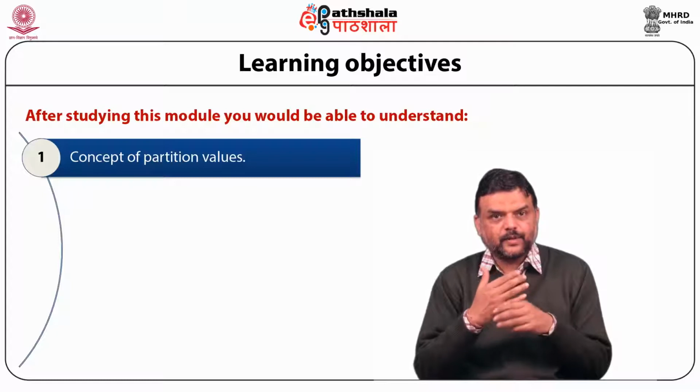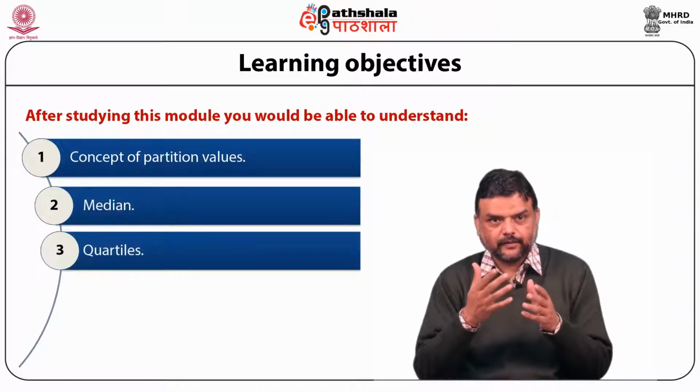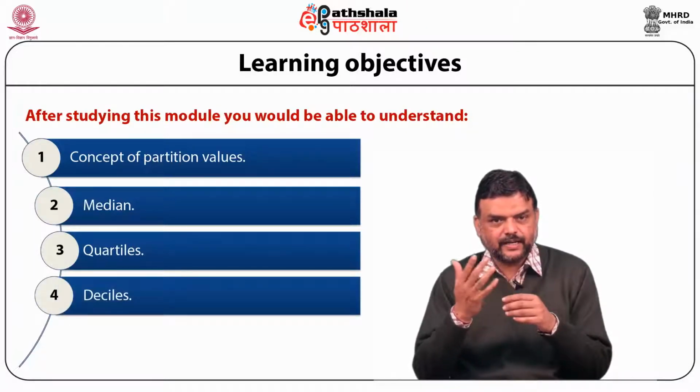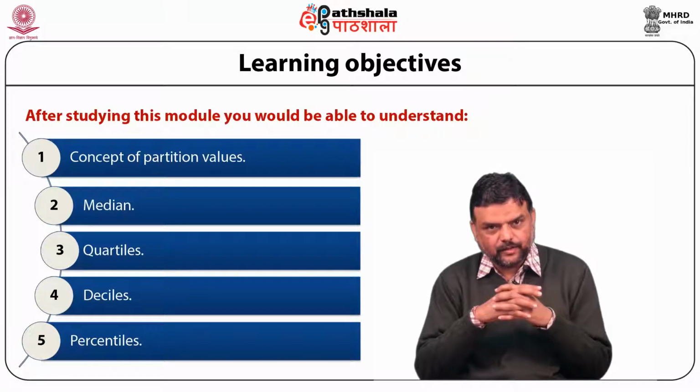In particular, we will be discussing median in detail, quartiles, the values which divide the data into 4 equal parts, deciles which divide it into 10 equal parts, percentiles which divide the data into 100 equal parts, when data has been arranged in either ascending order or descending order.